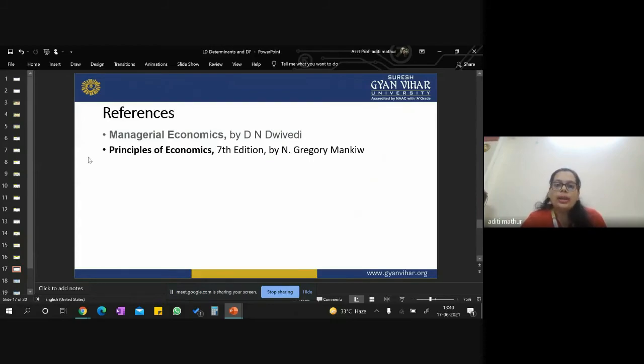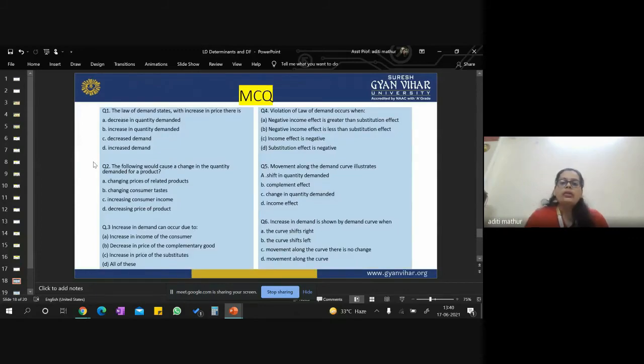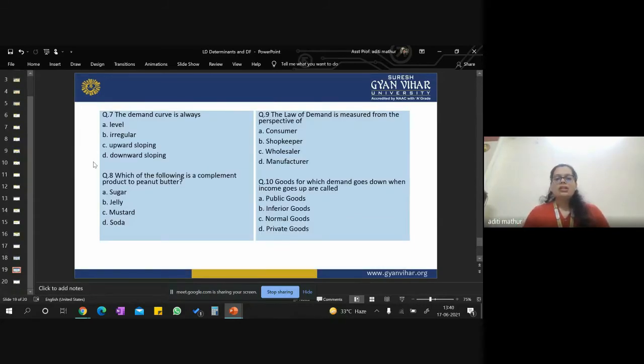So let's have a quick recap with the help of MCQs. So here are the first 6 MCQs. Please take time and solve, because these MCQs will help you understand this concept with more clarity, right? So just solve these 6 MCQs, then we will continue with the next slide, which comprises 4 more MCQs. These are the next 4 MCQs.